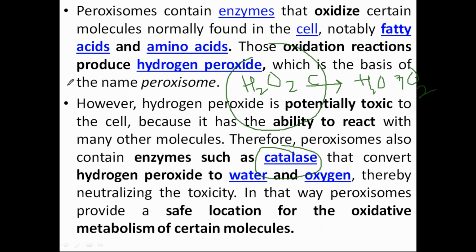What is harmful? Harmful is when it is broken down into the O2 minus radical, like superoxide radicals or this kind of radicals. If these are generated, they are unstable, and to get stability they will target the membrane lipids, and that is why these are very, very dangerous to the cell. And what is this catalase doing? It is breaking down this hydrogen peroxide into water and oxygen, and in this way it is neutralizing the toxicity and providing a safe location.